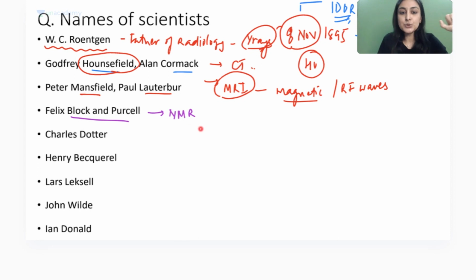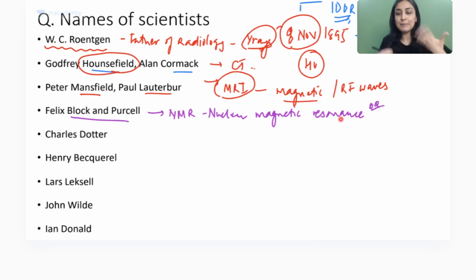Okay, so NMR is nuclear magnetic resonance. I'll write this down for you. So here, what is MRI based on? So MRI is based on the concept of nuclear magnetic resonance. That can be a one-liner question that can be put to you. So remember how in our body, we have a lot of water. Do you all agree? We have a lot of matter, a lot of water. Everything has protons. Every chemical has protons in it. So all of these protons, like this pen, are revolving on their own axis. Okay, they're going round and round about themselves.